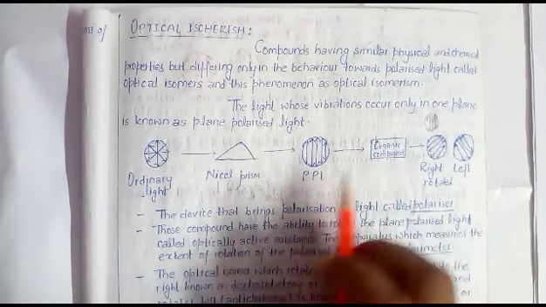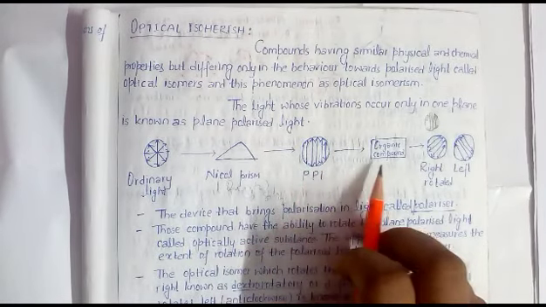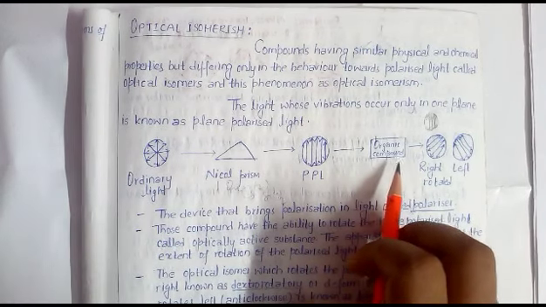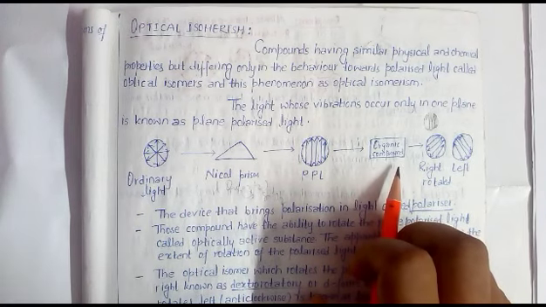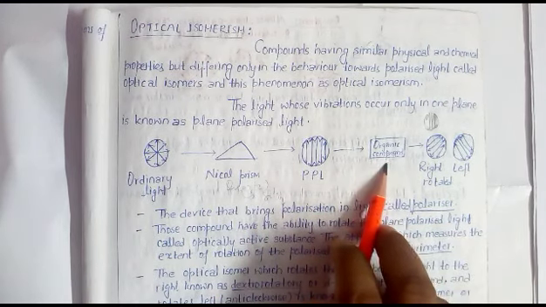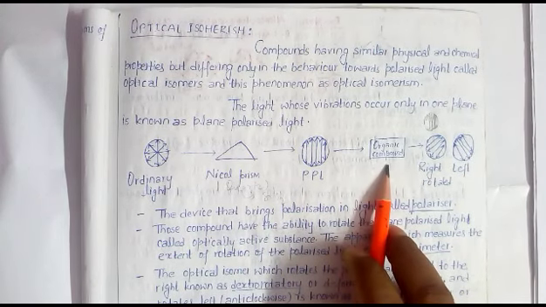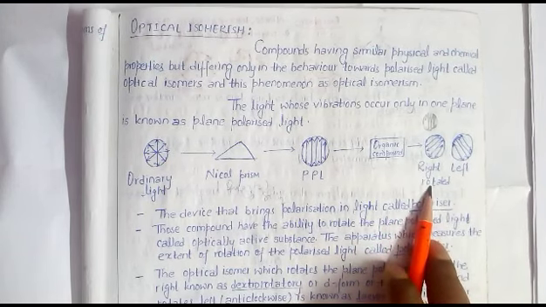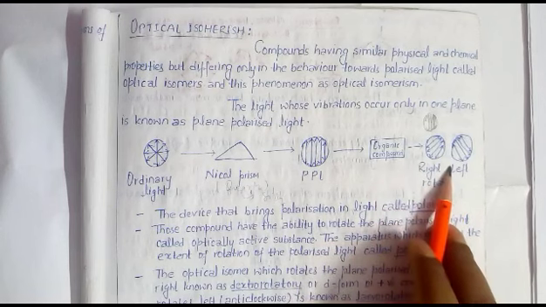Another possibility: when PPL light, or plane polarized light, passes through the organic compound, it can rotate or deflect it. It means the compound is optically active. And there are two possibilities, either deflected to the right, or clockwise, or deflected to the left, or anti-clockwise.